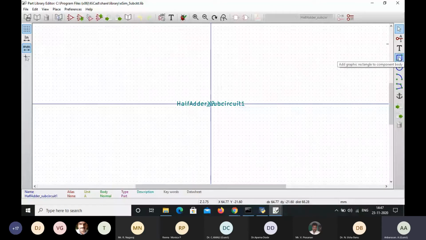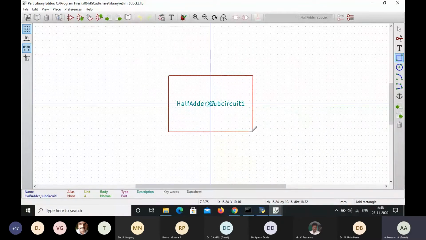Here the various designs are available, that is, graphic symbols. Here is the graphic rectangle. By using the rectangle, we can design, and then circle, and then arc, and then lines and polygons are available. I'm going to use this rectangle. Any design with respect to our choice, we can select. Since I'm going to use the rectangle, I draw one rectangular box.